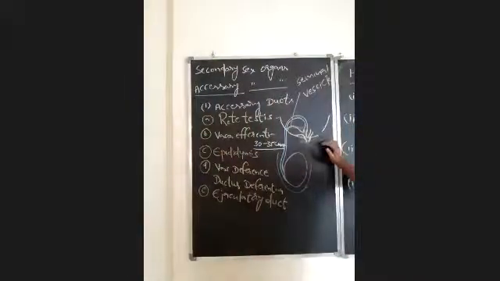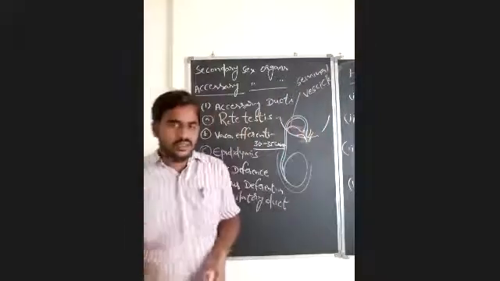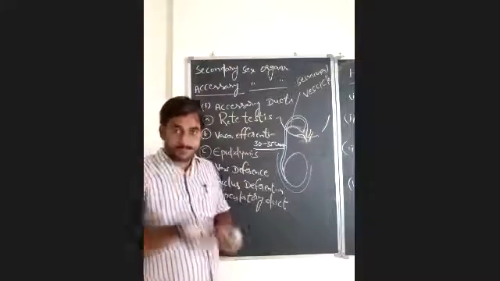Ejaculation means to release. So what is the role of the ejaculatory duct here?